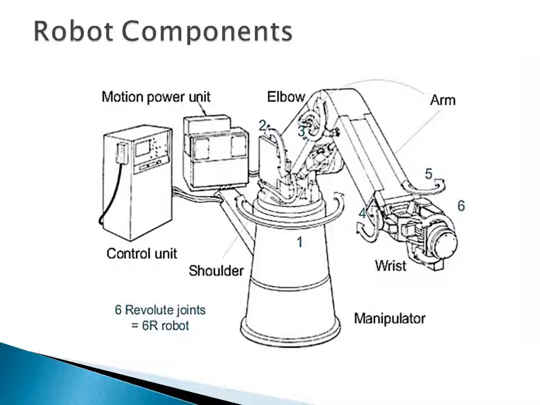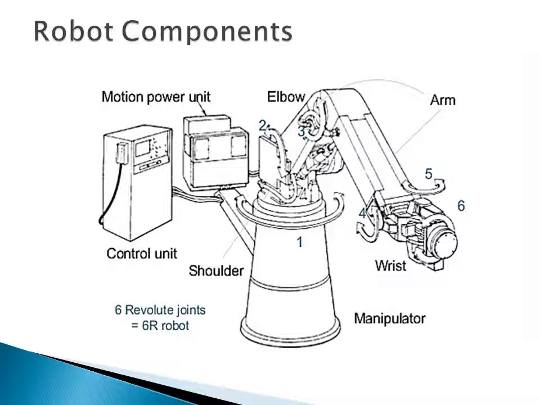Now it is true that this robot is a structure, right? Without using any power, or external source of power, we cannot provide the motion of the linkages. For this we have to use a power unit which is connected with the servo motors or motors of the joints of this manipulator.